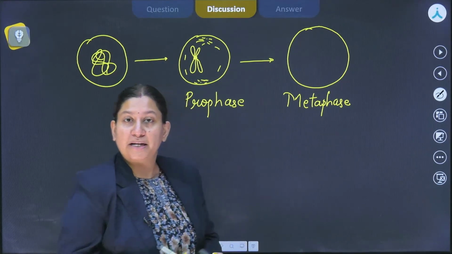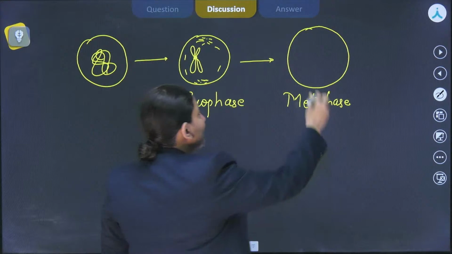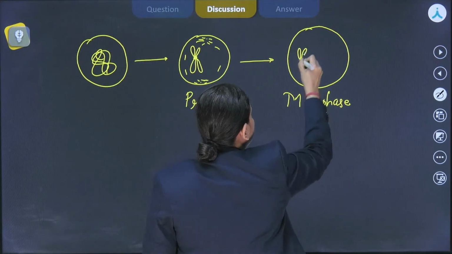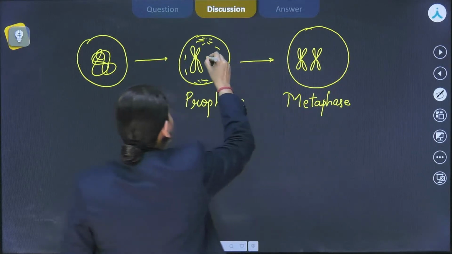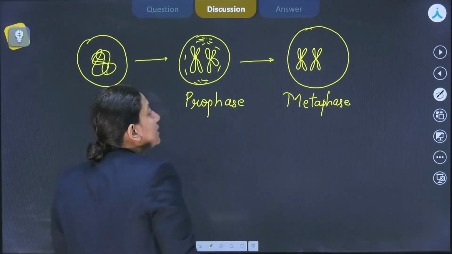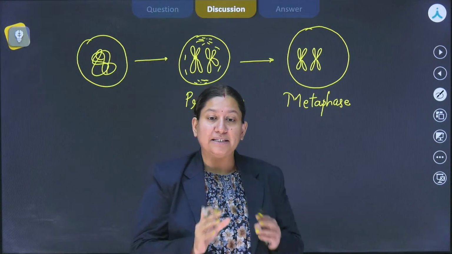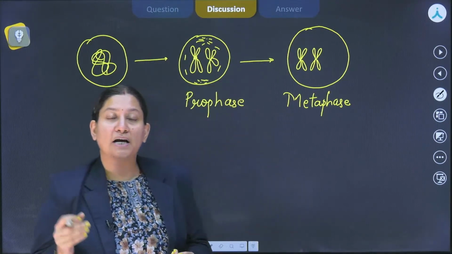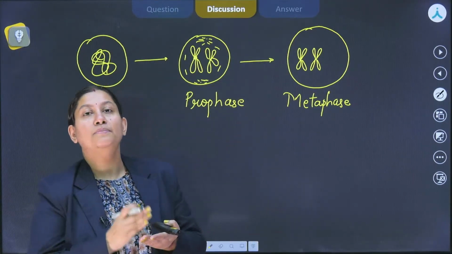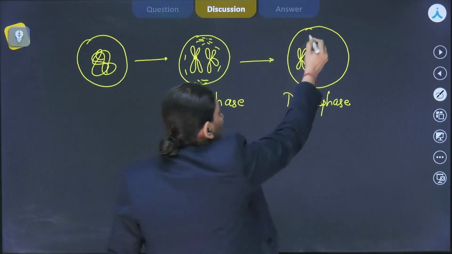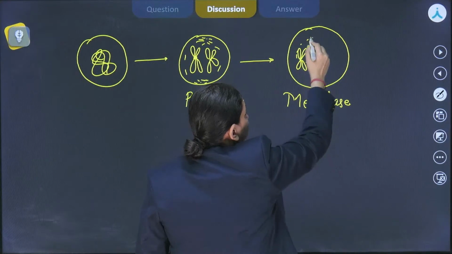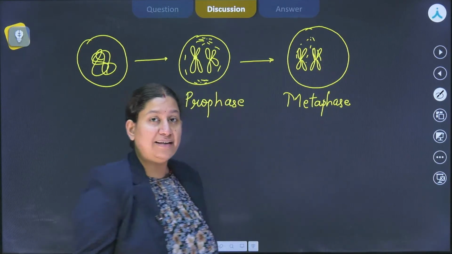The nuclear membrane has already been disintegrated, and now the congression will start, right? You may have heard this particular word, congression, right? Congression basically means that the chromosomes are now going to come to the equator, and in this phase we are going to see that the spindle fibers get attached to the kinetochore region, right?